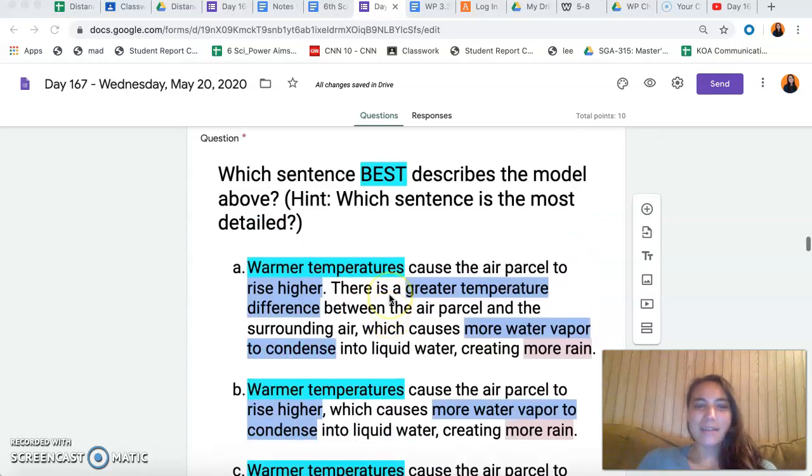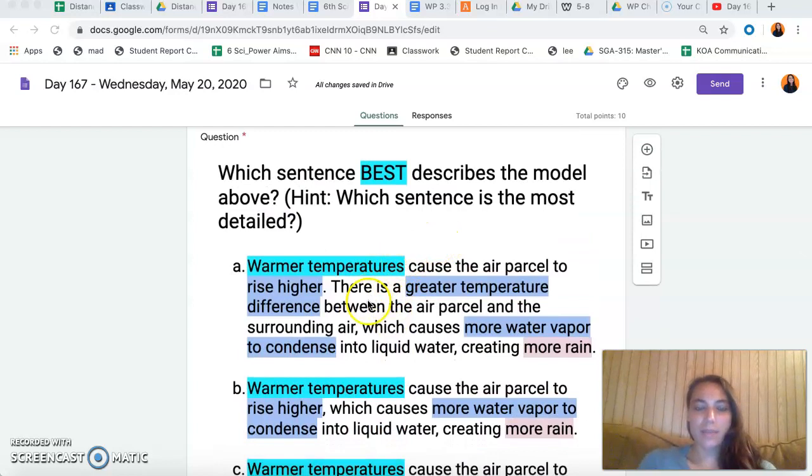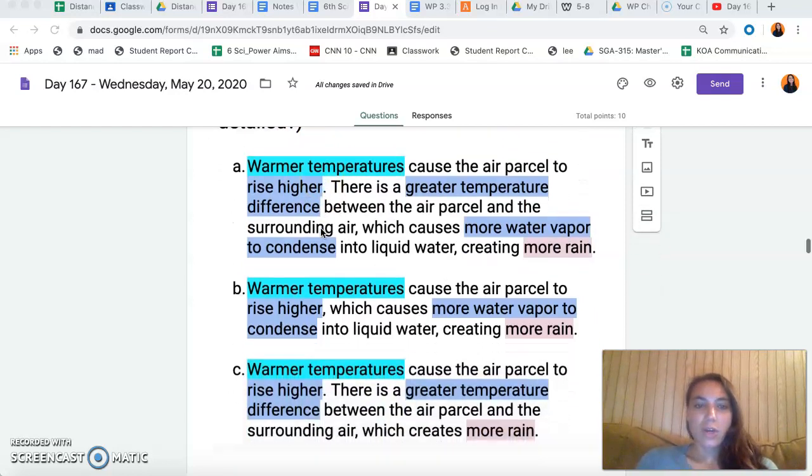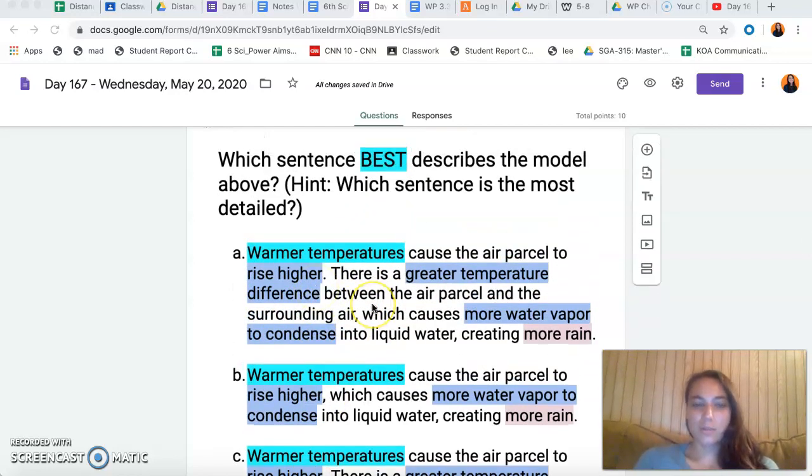Sentence A is the best sentence to describe the model above. If we look at the hint, which sentence is the most detailed, sentence A definitely looks more detailed just by looking at how much bigger it is than B and C, but it's good that we check to make sure that the details were right. Make sure that when you're clicking through the lesson, that you select sentence A for the best sentence to describe the model.